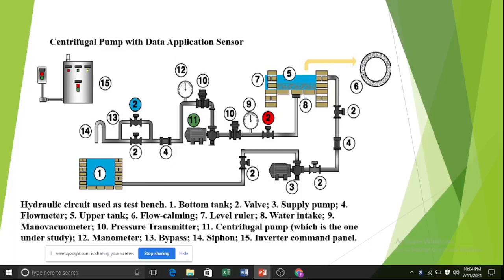In the tank, a vortex breaker built with a wood shape prevents the occurrence of swirl over the water heads, and a manovacuumeter at point 9 was installed to allow a fast visual verification of changes in operation point tuning. The next slide, please.